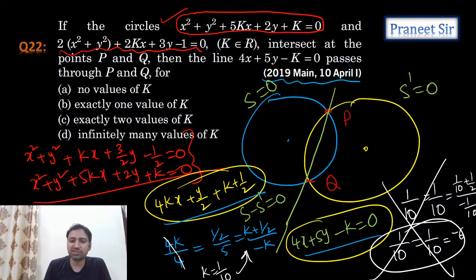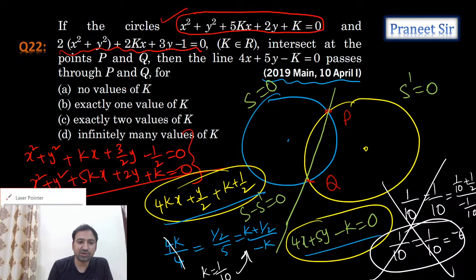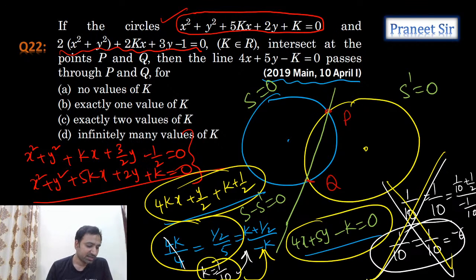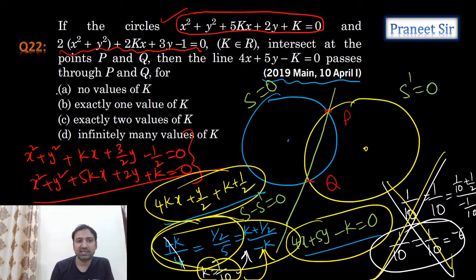The first two equations we solved, these two we solved, guys. When we solve these two, we are getting k equals 1 by 10. But when we substitute k equals 1 by 10, it is not satisfying. That means there is no value of k which satisfies these equations. Correct, na? Everyone understood this? Any doubts in this?